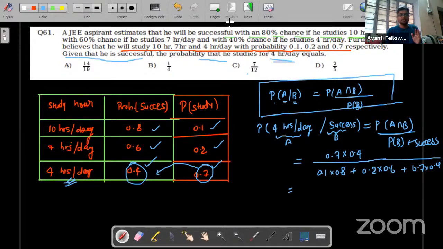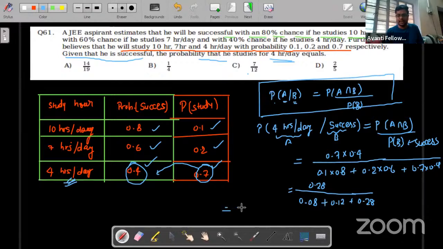Okay, very good. So we are good to go now. So I was talking about the probability of getting success, given that success is there and we are studying 4 hours per day. So we can now calculate 0.7 into 0.4 is 0.28. Now in the denominator, 1 and 8, so this will be 0.08, and 2 into 6 means 12, so it will be 0.12, and the last one will be 4 into 7 means 0.28.